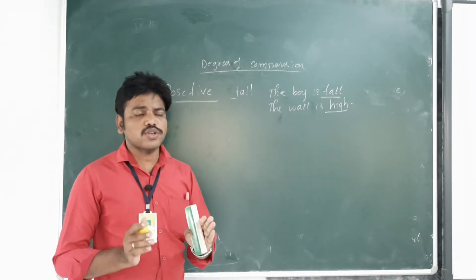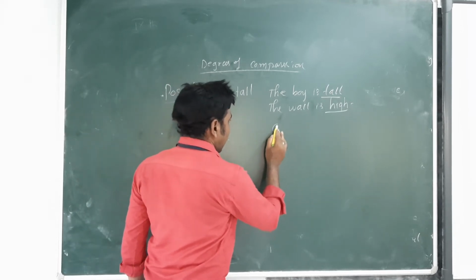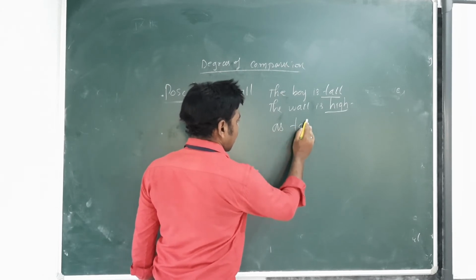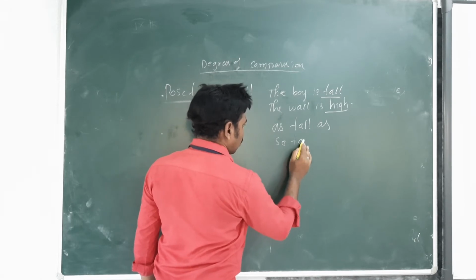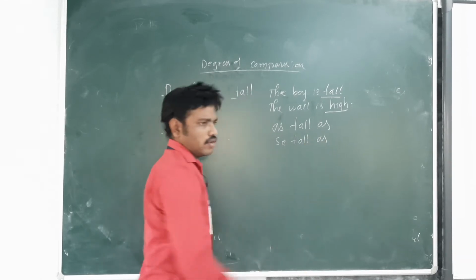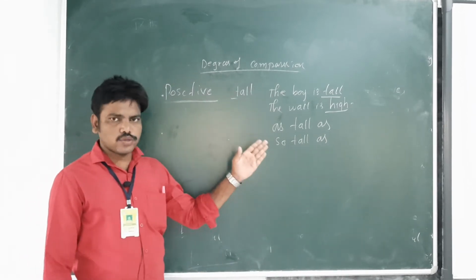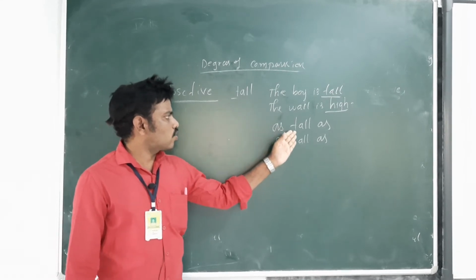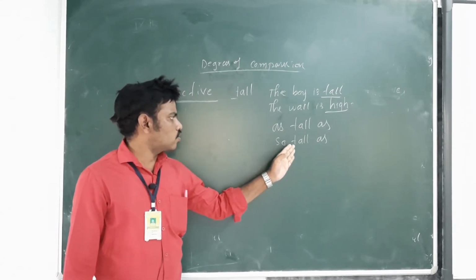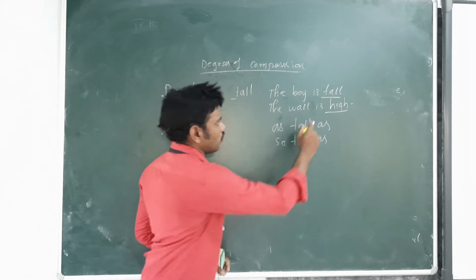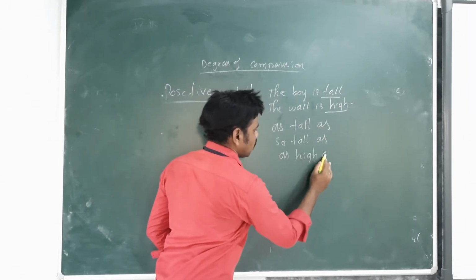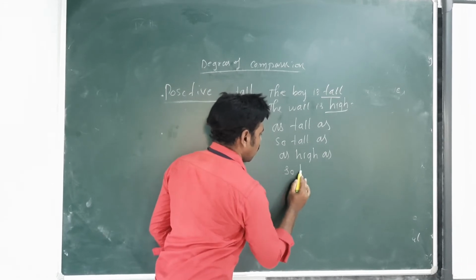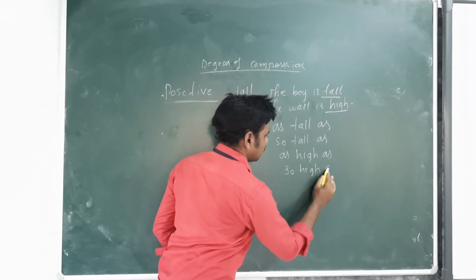So in the positive sentence we use as tall as or so tall as. This is very, very important. In a positive degree we use as tall as or so tall as. Here one more, as high as or so high as.